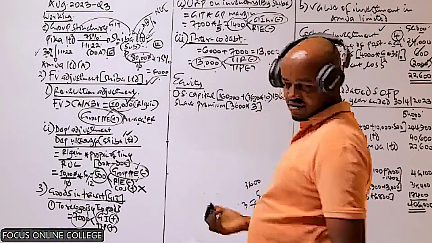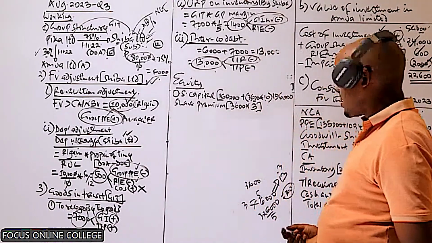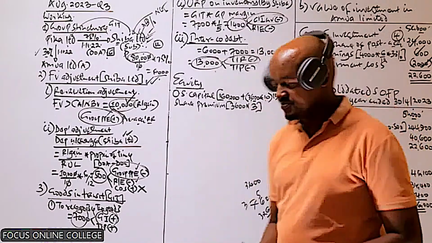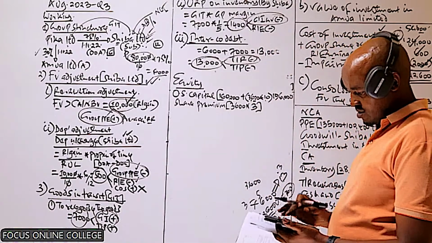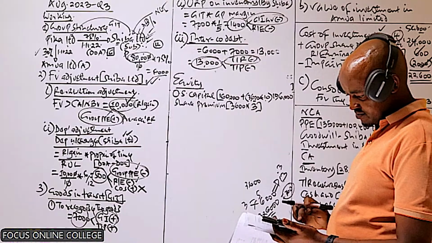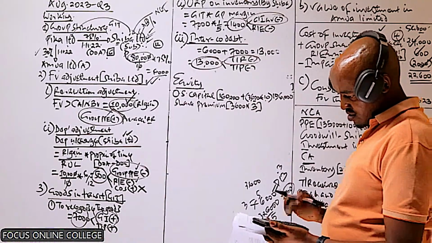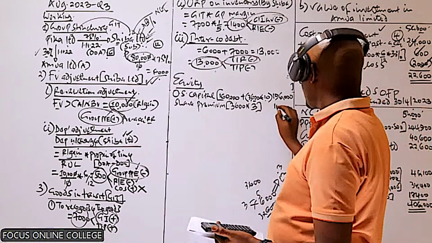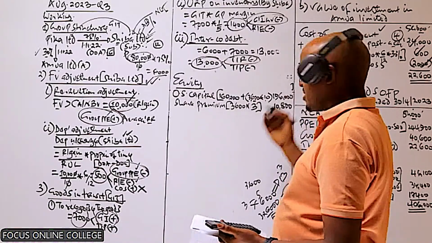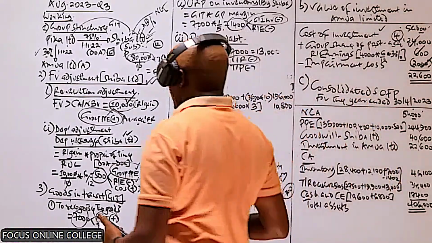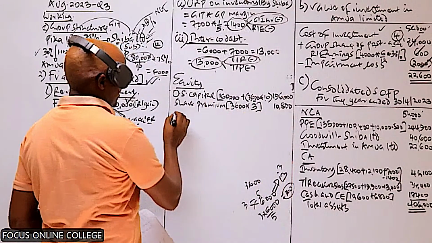Times 3 shillings. That will give us then 10,800. Is the share premium of the parent.